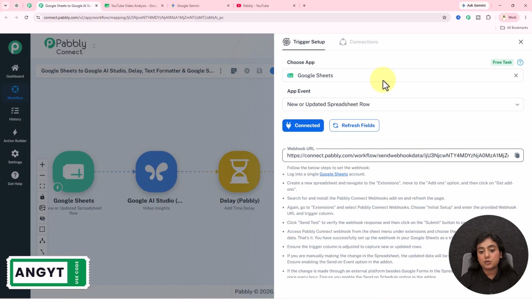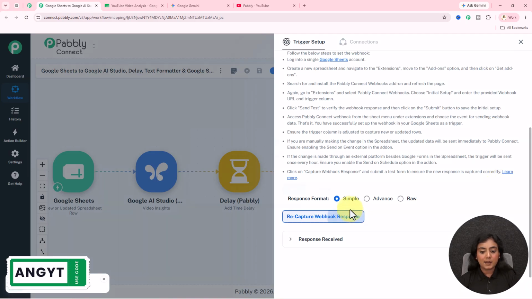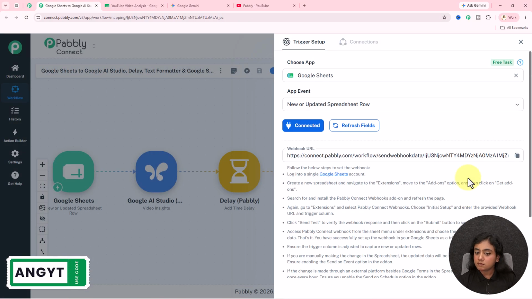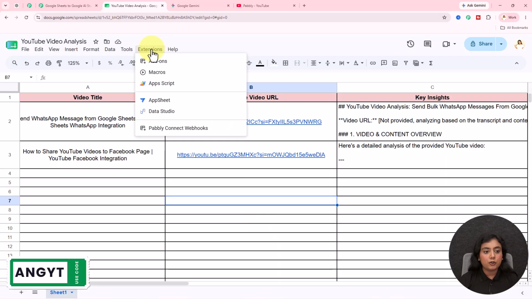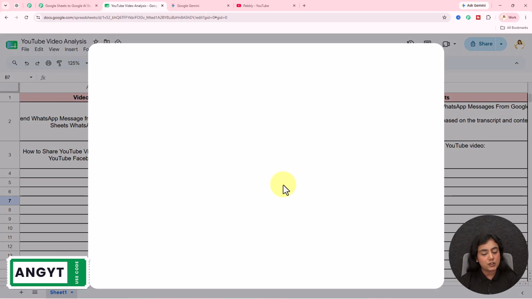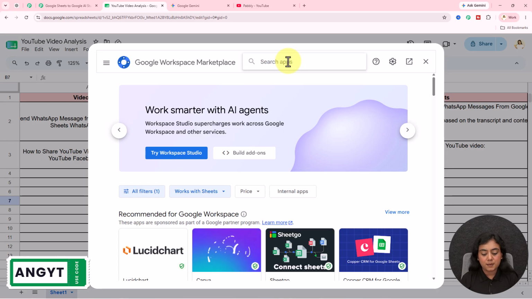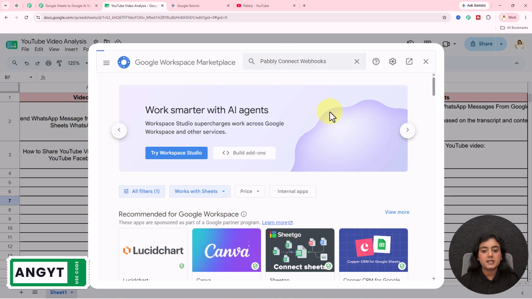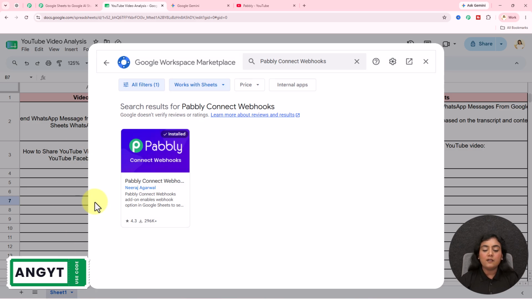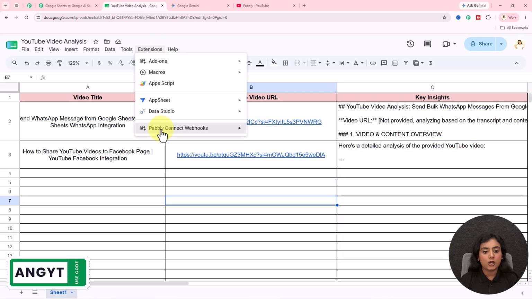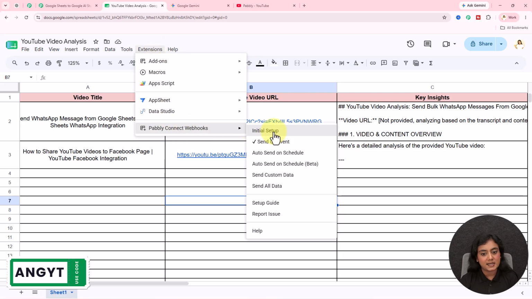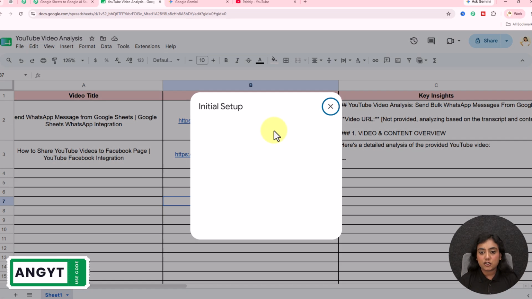To create the connection between Google Sheets and Pabbly Connect, copy this URL from here and recapture the response first. After copying the URL, open the spreadsheet that you want to connect. Go to extensions, add-ons, get add-ons option. You will come to this window. On the search apps bar, search for Pabbly Connect Webhooks and install this application. After installing Pabbly Connect Webhooks, go back, refresh the spreadsheet and you will see the option of Pabbly Connect Webhooks just like this. From which select the option of initial setup.